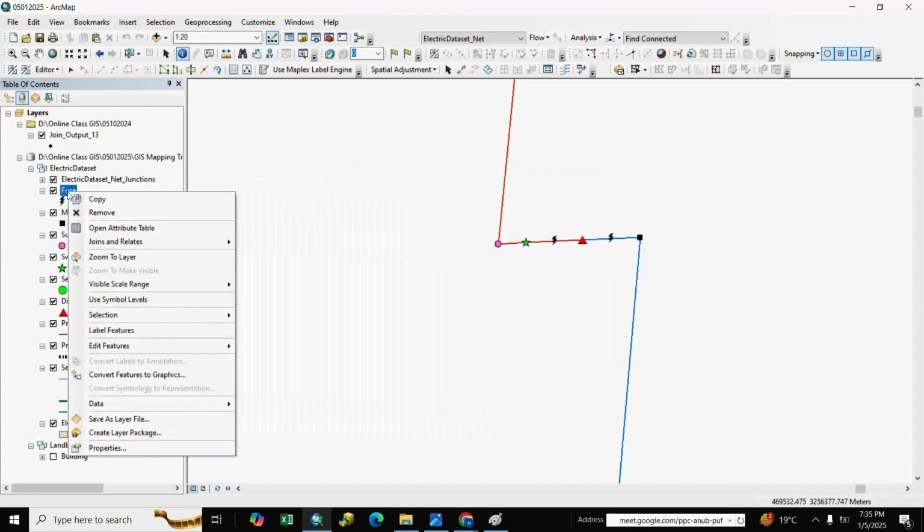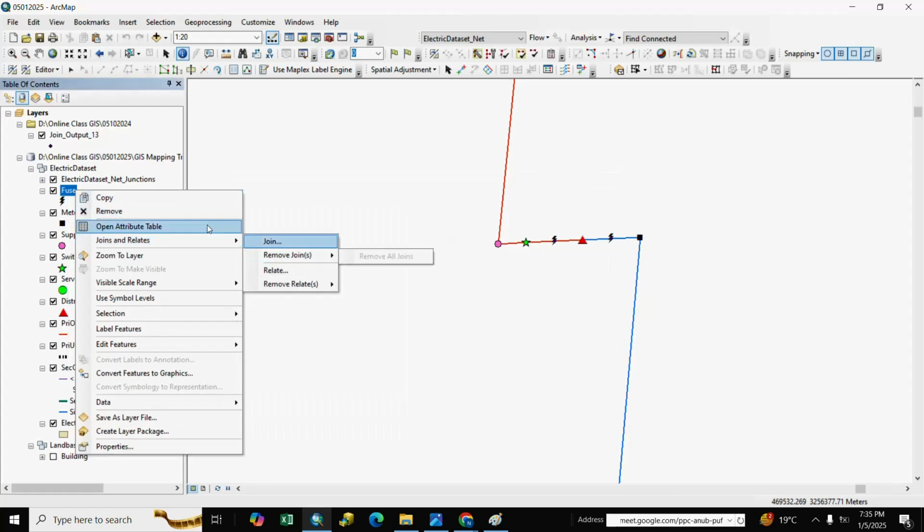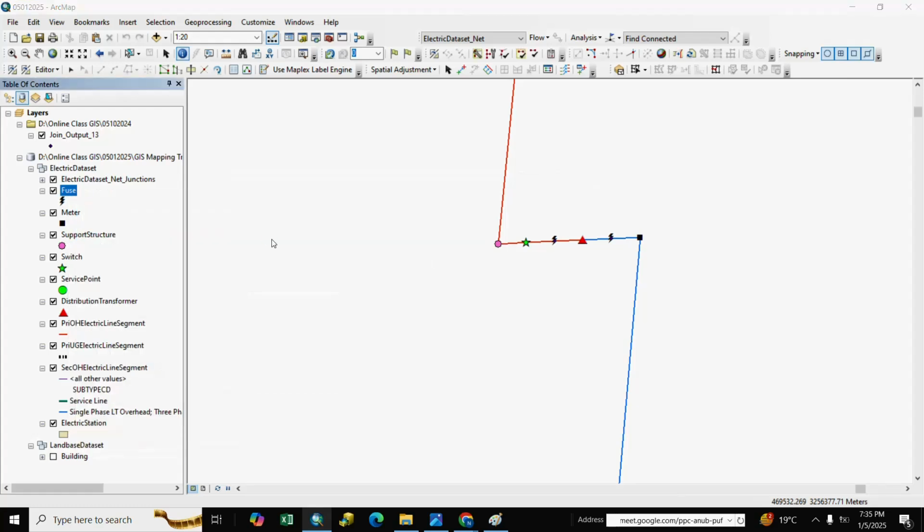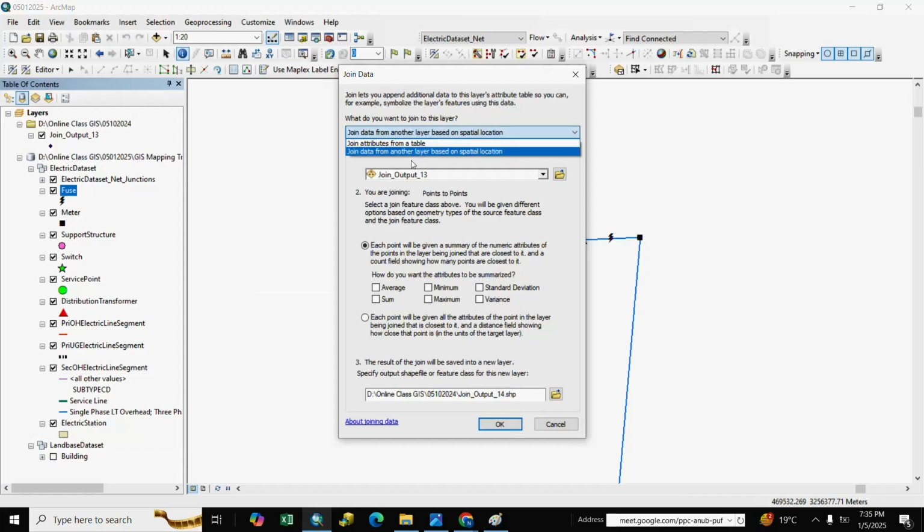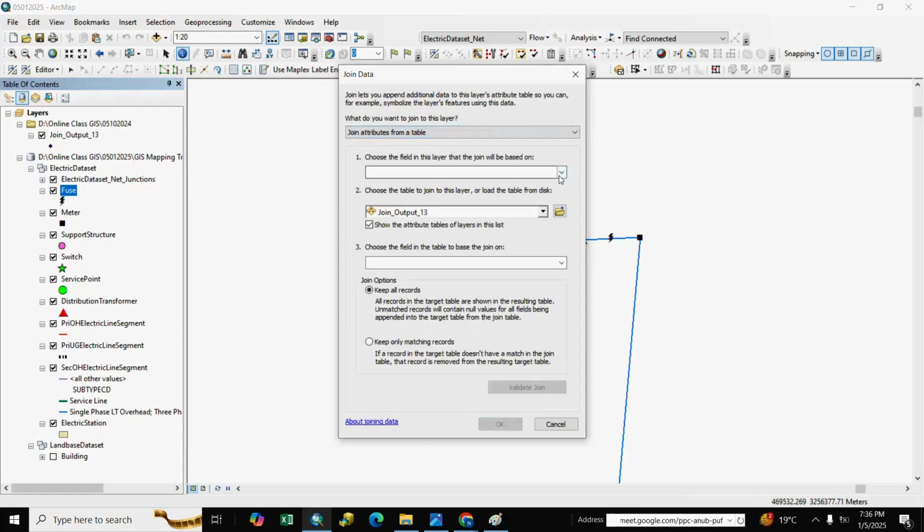We go to fuse again, we go to join, and we go to join attribute table. We select here GIS ID and the join output, and we select here GIS ID, keep only matching records and OK.